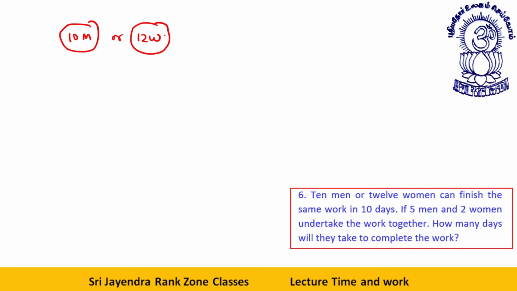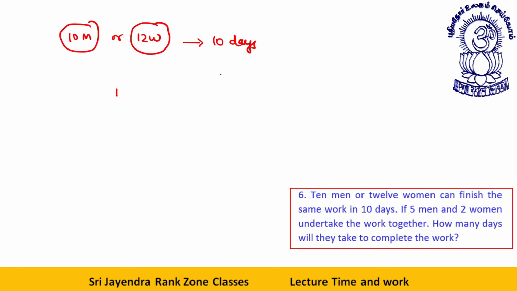This unit can do the work in some time. This unit can also do the work in the same time. They can finish the same work in 10 days. I'll be very slow while explaining these questions, so that whenever some other question of this type comes, you will be able to solve it if you have learned this method carefully. Or 12 women can finish the same work in 10 days.